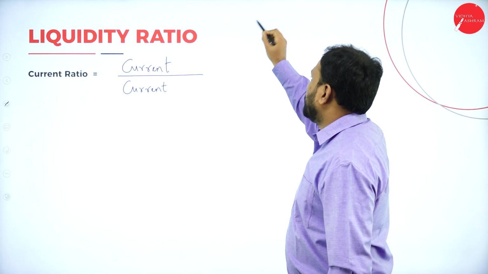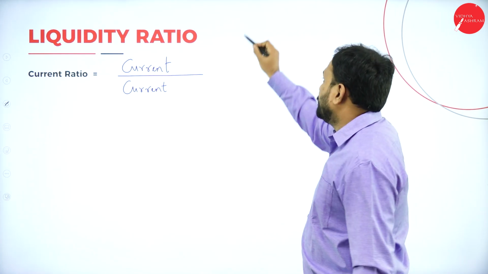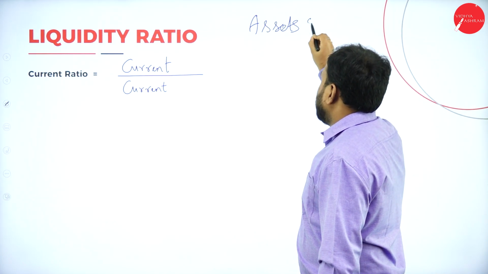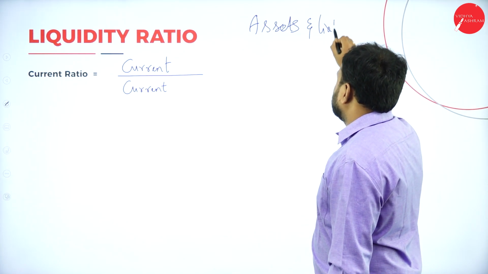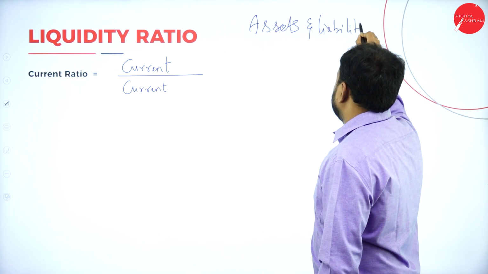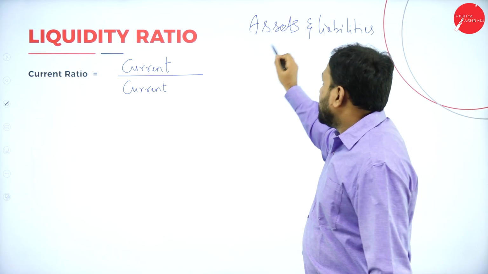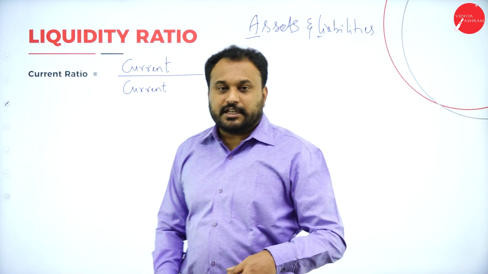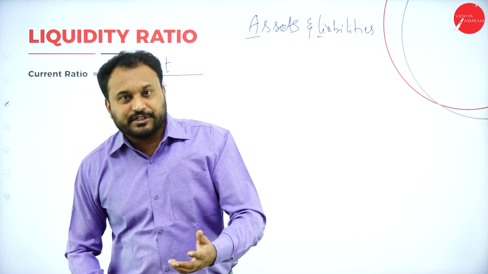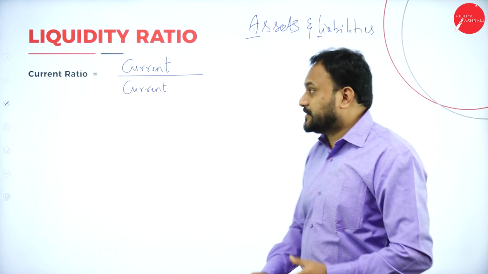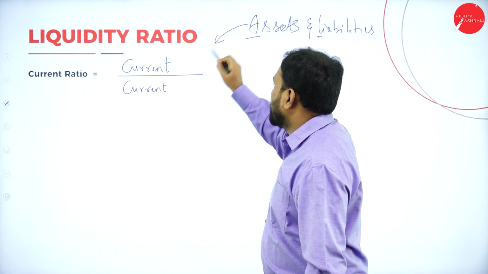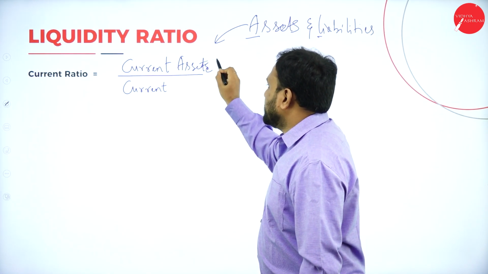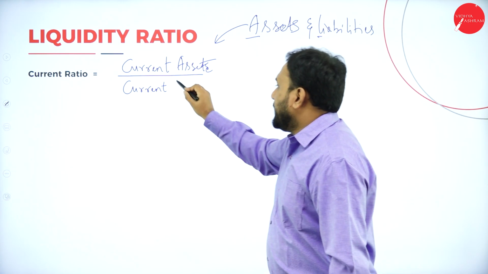We know that whenever we go with financial position, we need to know about assets and liabilities. A for asset, L for liability. Now, in the English alphabet, A, B, C, D, which will come first? A will come first or L will come first? So, A will come first, so write it here. Current assets divided by, now L, liability.